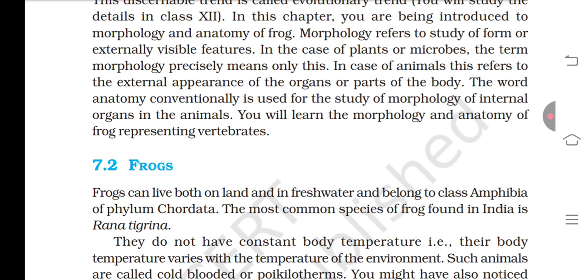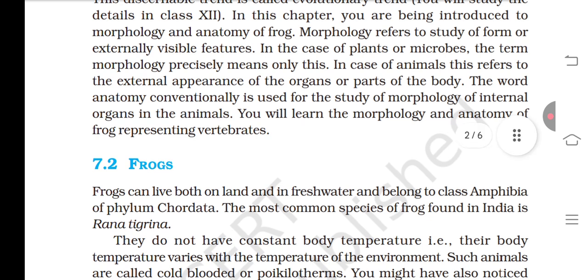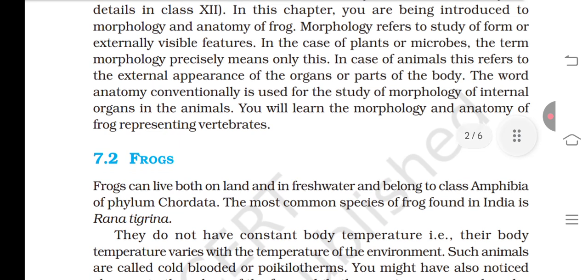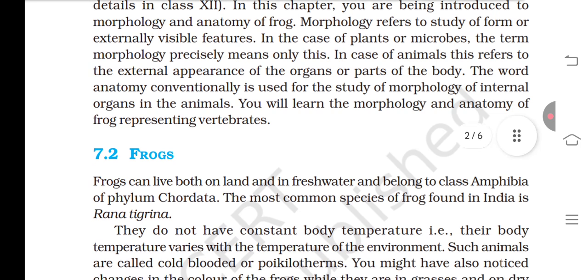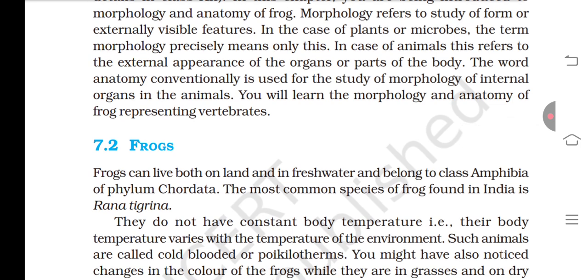In this chapter, you are being introduced to the morphology and anatomy of the frog. Morphology refers to the study of form or externally visible features. In the case of plants or microbes, the term morphology precisely means only this. In the case of animals, it refers to the external appearance of the organs or parts of the body. The word anatomy conventionally is used for the study of the morphology of internal organs in animals.